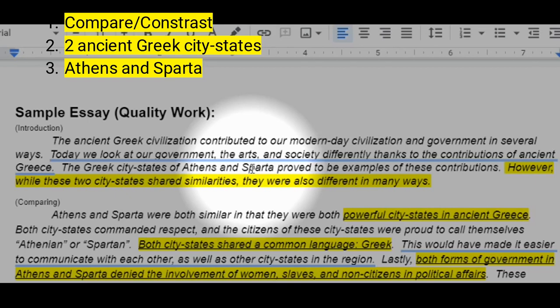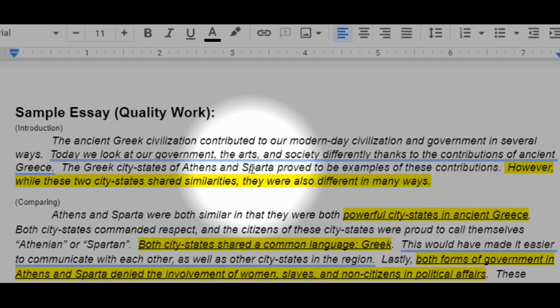However you want to say that or dress that up or make it your own, you do that. But the introduction for all of us is kind of the same. We're all going to be talking about how 2 ancient Greek city-states, Athens and Sparta, were similar in some ways and different in other ways from each other. However you want to do that.